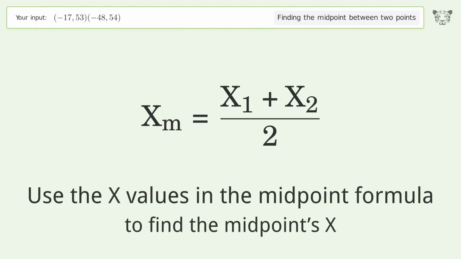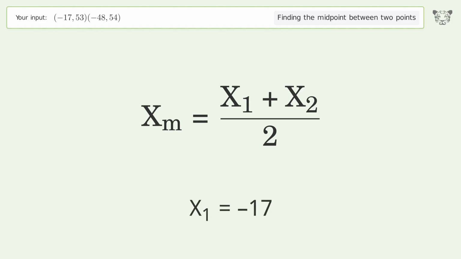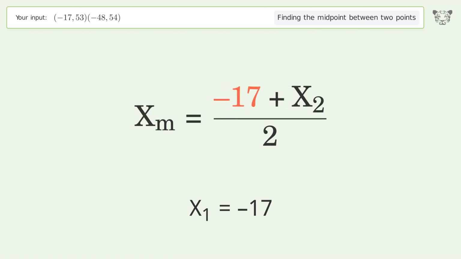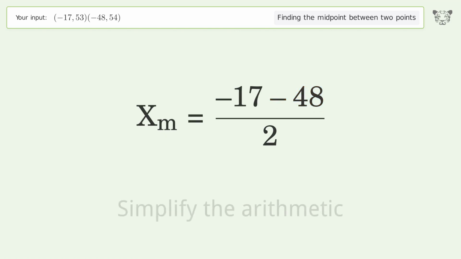Use the x values in the midpoint formula to find the midpoint's x. x1 equals negative 17. x2 equals negative 48. Simplify the arithmetic.